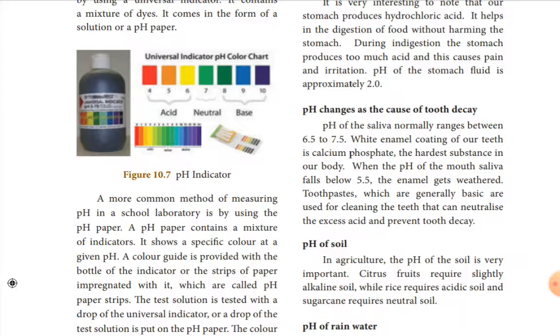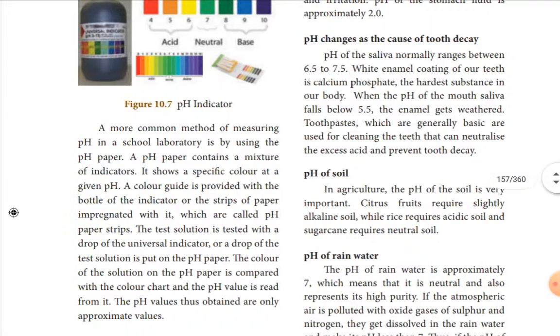Then pH of soil. In agriculture, the pH values also play a very important role. Citrus fruits like lemon, orange, and sweet lemon require slightly alkaline soil.